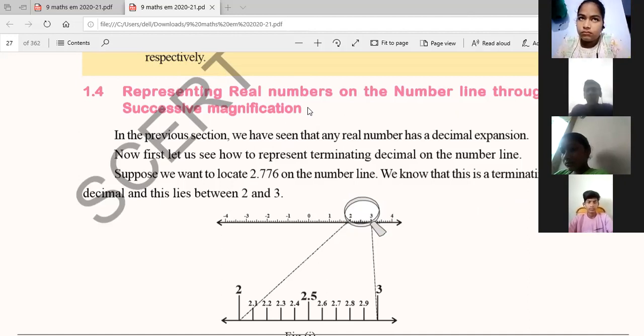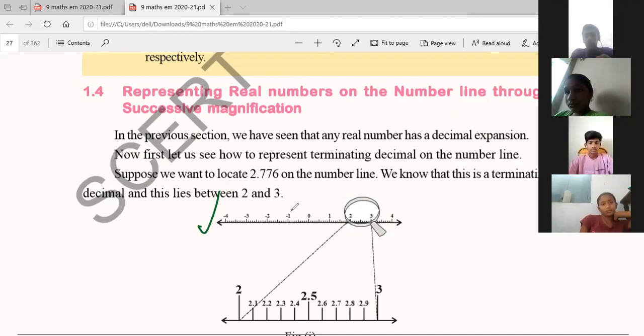See, on the number line, if you take a number line, yeah, this is a number line. You have many numbers on this number line, right? Suppose here you can see 0, 1, 2, 3, 4 are there. So if you put a magnifier on them, what do we get? Yeah, see, 2 and 3 here. Between 2 and 3 we have 2.1, 2.2, 2.3, 2.4, 2.5, 2.6, 2.7, 2.8, 2.9.